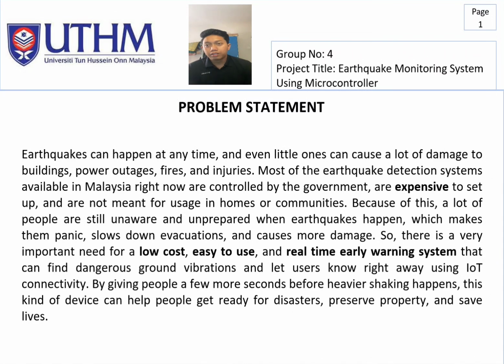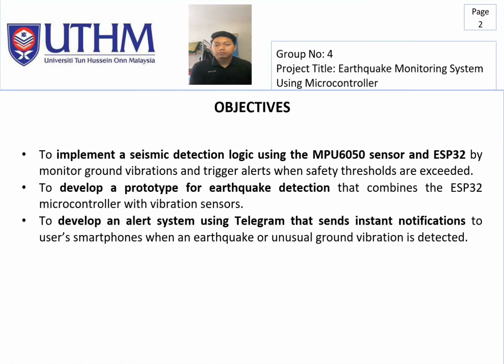So, there is a very important need for a low-cost, easy to use and real-time early warning system that can detect dangerous ground vibration and let users know right away using IoT connectivity. By giving people a few more seconds before heavier shaking happens, this kind of device can help people get ready for disaster, preserve property and save lives.